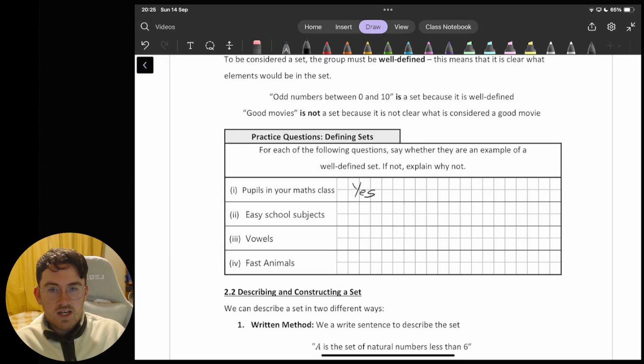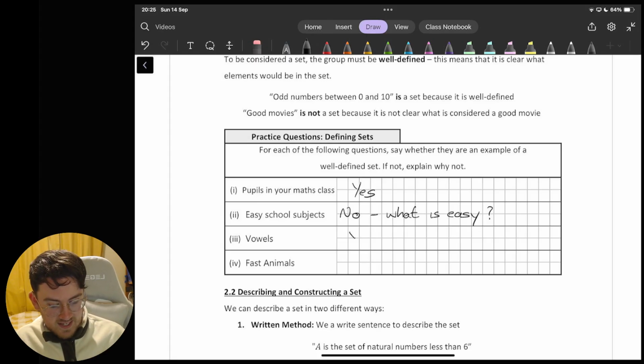Easy school subjects, so this one falls into the same issue as the good movies. So that is not a set, and the reason really is just what is easy. What I find to be easy might not be what someone else finds to be easy. So therefore we might not agree. We wouldn't probably write down the same things for what are easy school subjects. There's also that idea, as we said with the last one, of how many is that? How many subjects am I considering to be easy? It's not a clean definition, and nor is it a clean kind of number.